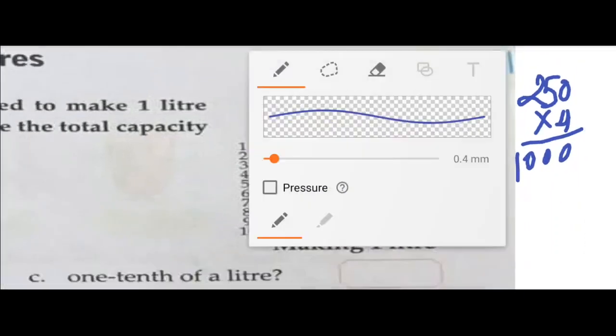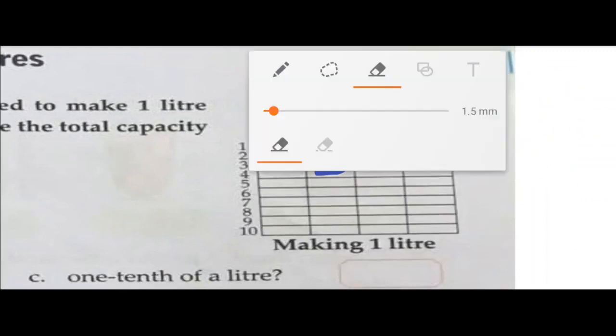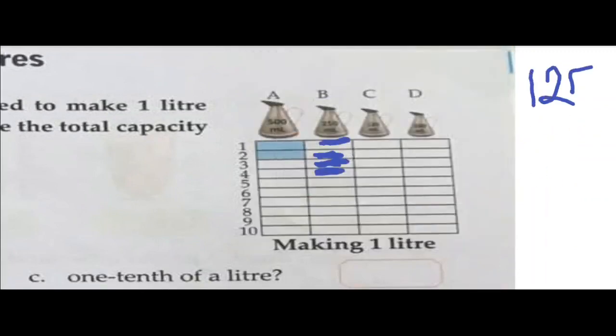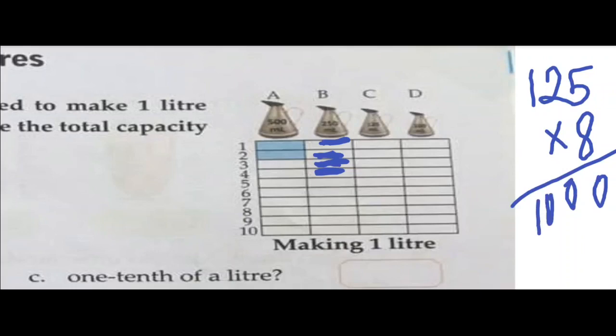Now 125. If you have to take 125 ml of container, you have to take 8 containers. Okay, because 125, if you keep on adding, or if you multiply with 8, 8 5s are 40, 8 twos are 16 plus 4 is 20, and 8 ones are 8, so that will be equal to 1000. So how many 125 containers do you need? You need 1, 2, 3, 4, 5, 6, 7, 8 containers.